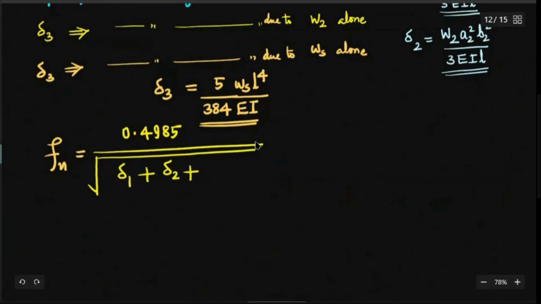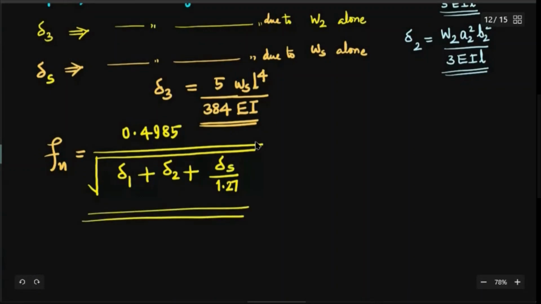There is a problem because it is due to the self weight, and in that case there is a correction. Delta 3 divided by 1.27. So to avoid confusion, let me write it: instead of delta 3, this is delta S due to the self weight, and that makes some difference in the equation. So this is delta S by 1.27.